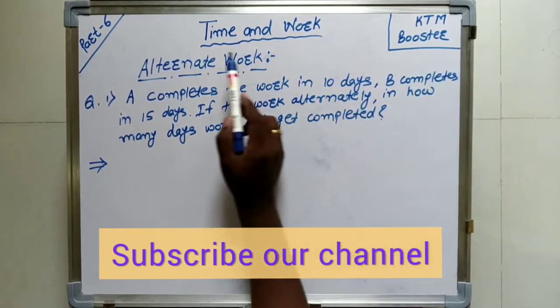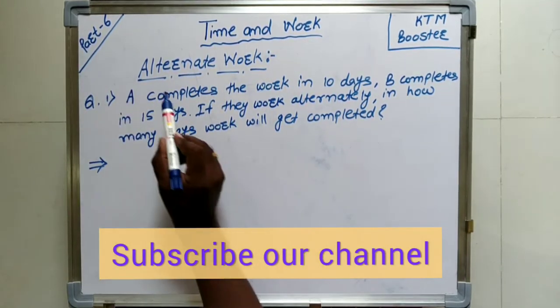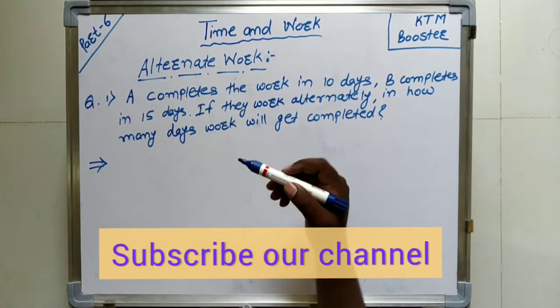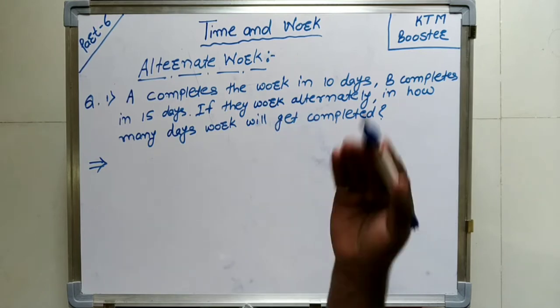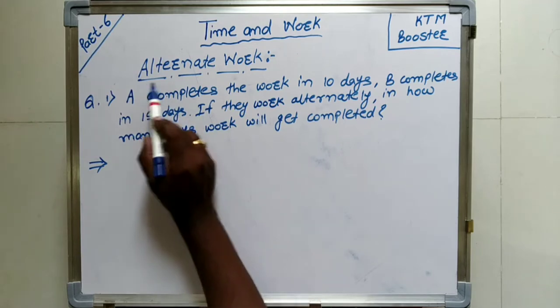Today we are going to discuss the topic time and work part 6. In this topic we are going to see alternate work. Means, suppose A and B are working. On first day A will work, on second day B will work. In this way we have to solve the questions on alternate work.